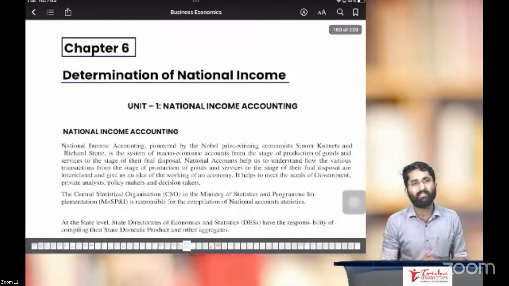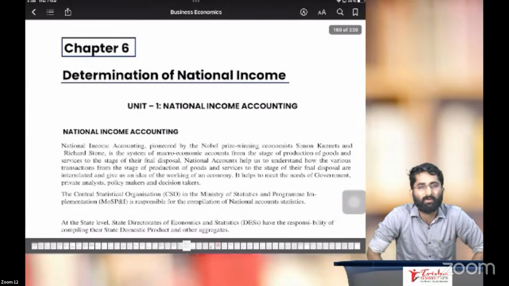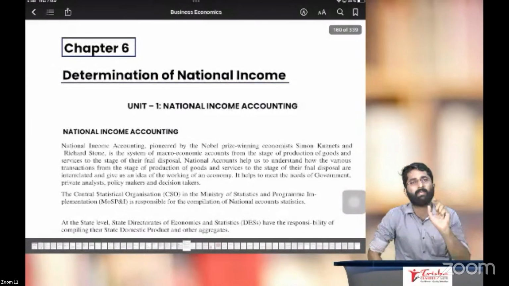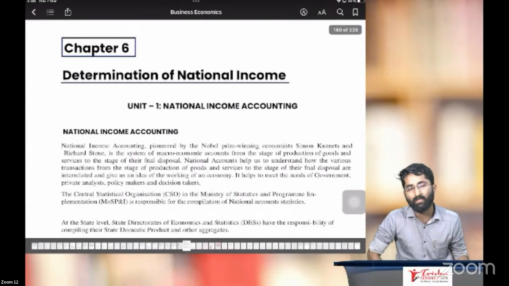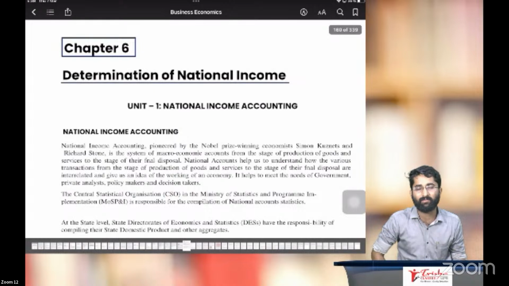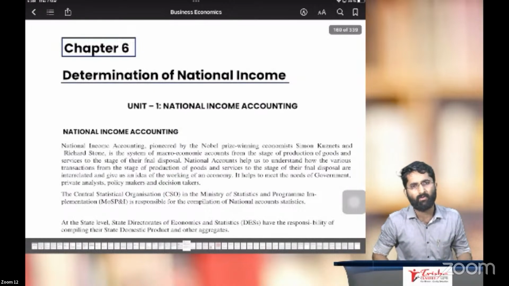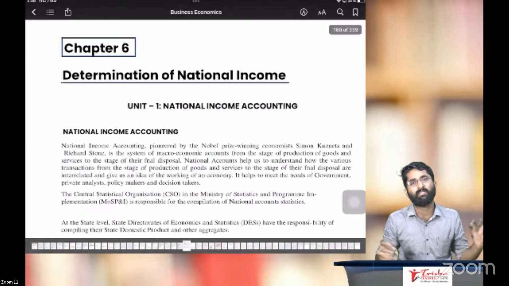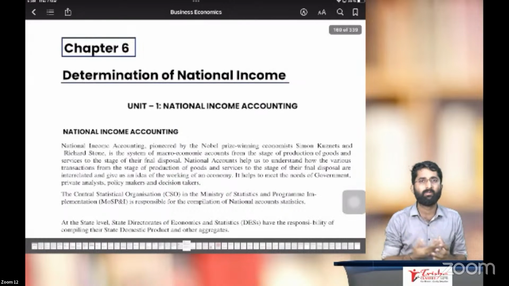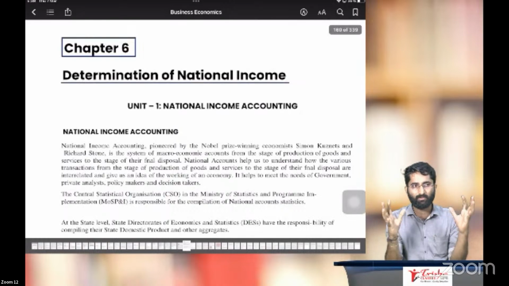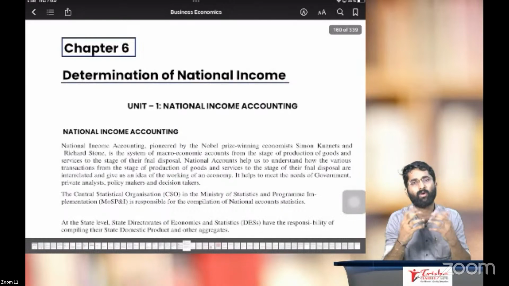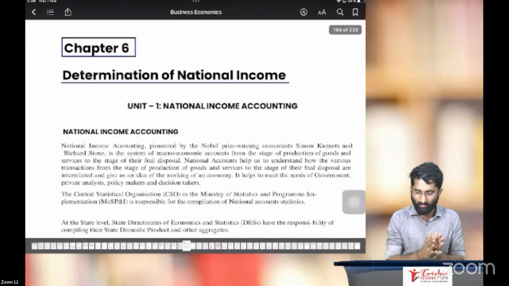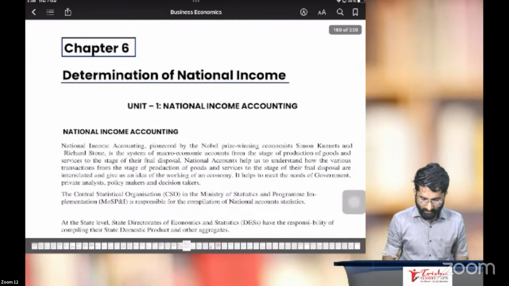Why, sir? Why is this national income determination required? If you ask me the question, don't worry. To your question, ICAI has given the answer. So if you are economics students, you need to know something about national income. Why national income accounting? Why do we need to start calculating the national income? At the macroeconomic level, the government is going to calculate the national income. Why, sir, is this required? Don't worry, we are discussing here.